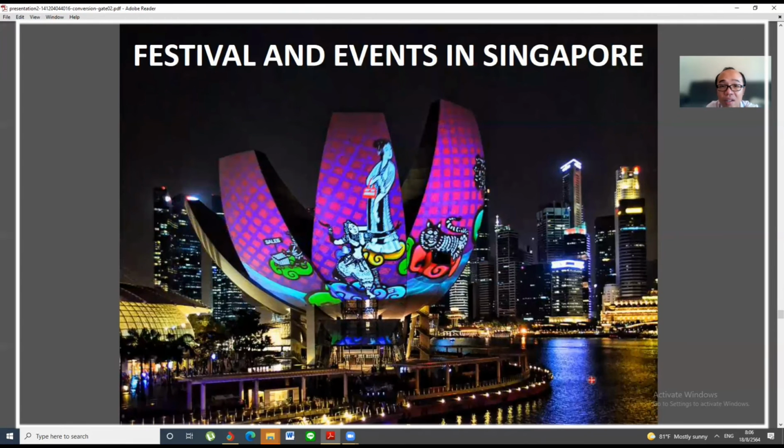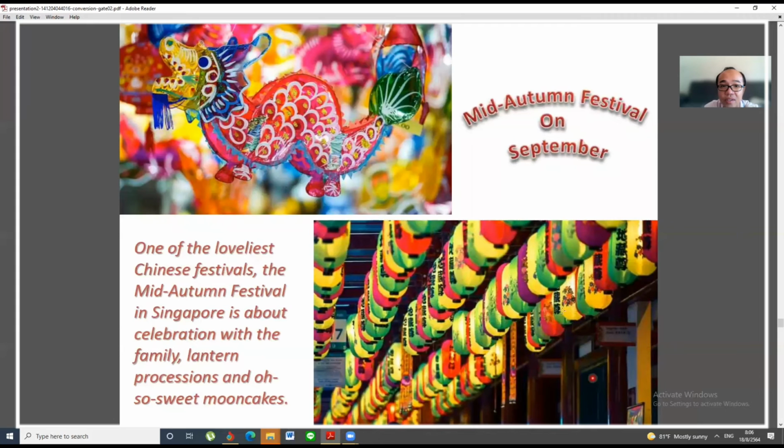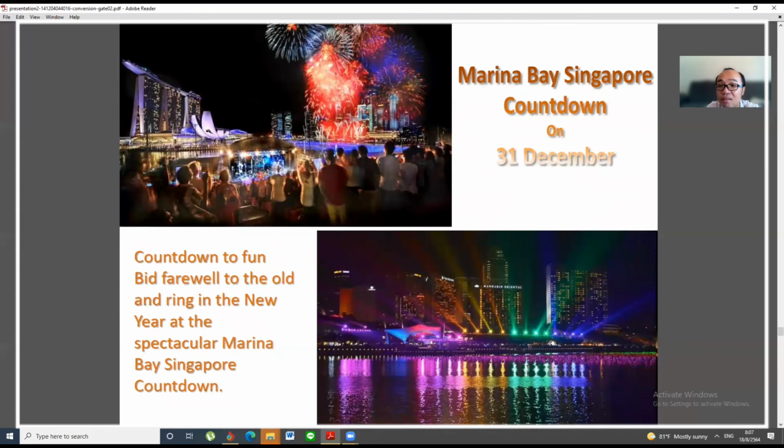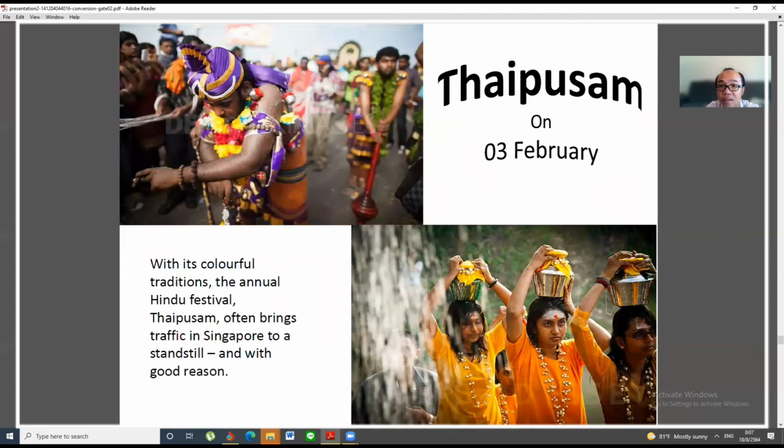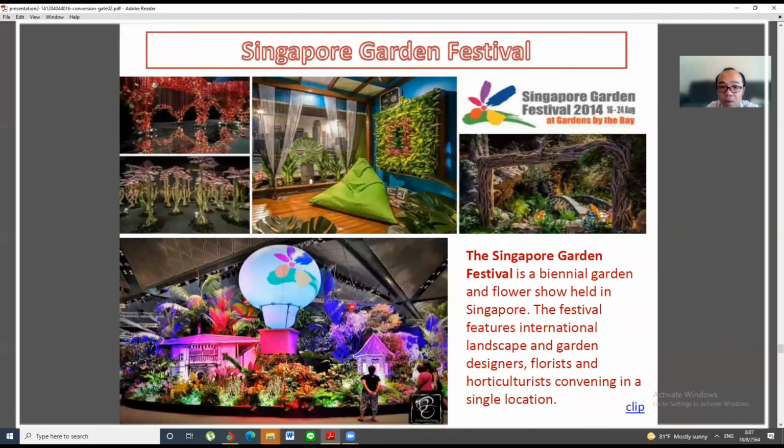And then these are the festivals and events in Singapore, because we have a lot of cultures and races in Singapore, so there are also a lot of festivals. Okay, this is the Mid-Autumn Festival, where we can eat mooncake and light lanterns during that day. Yeah, and this is the countdown, the New Year countdown. If we go to the countdown at Marina Bay, they have fireworks. Thaipusam is for the Indian people.